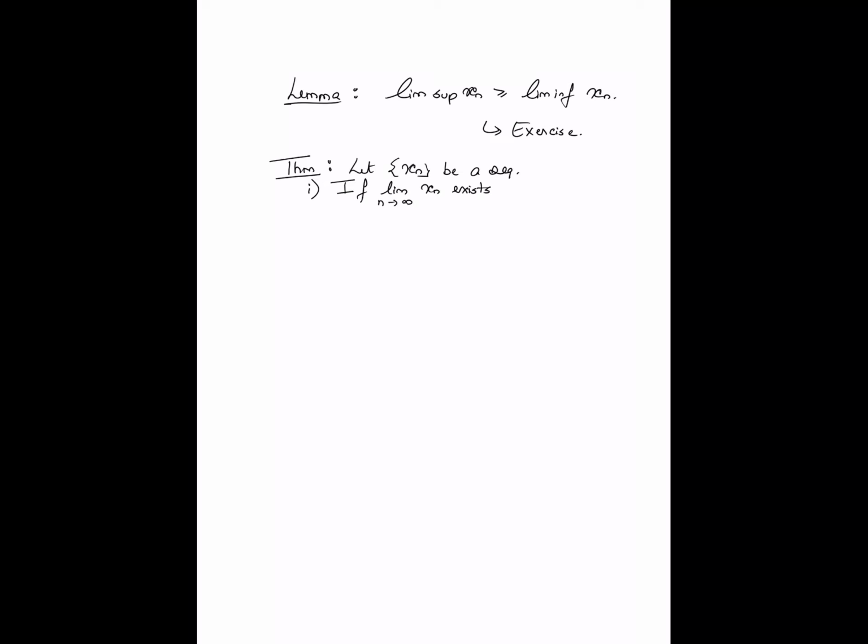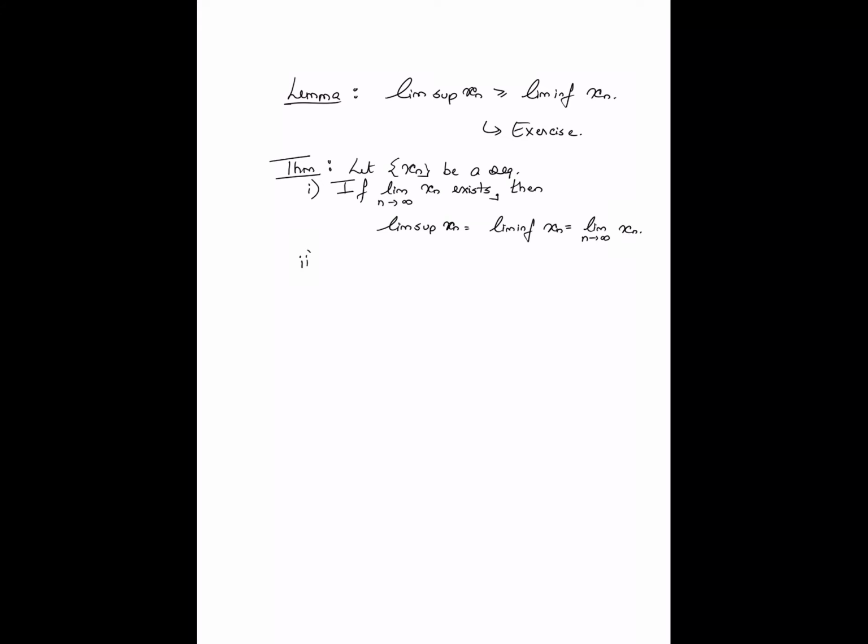The limit exists means that the limit could be anything in the extended reals, right? In that case, the lim sup and the lim inf agree with the value of the limit. Then lim sup xn is equal to lim inf xn is equal to the limit as n goes to infinity of xn.